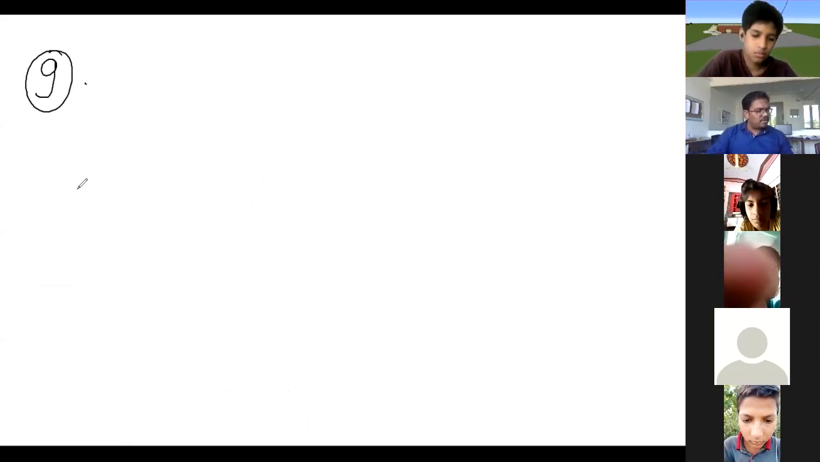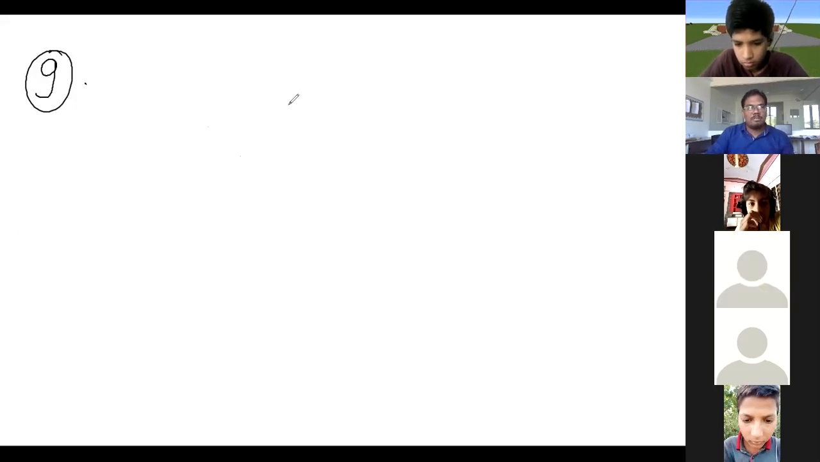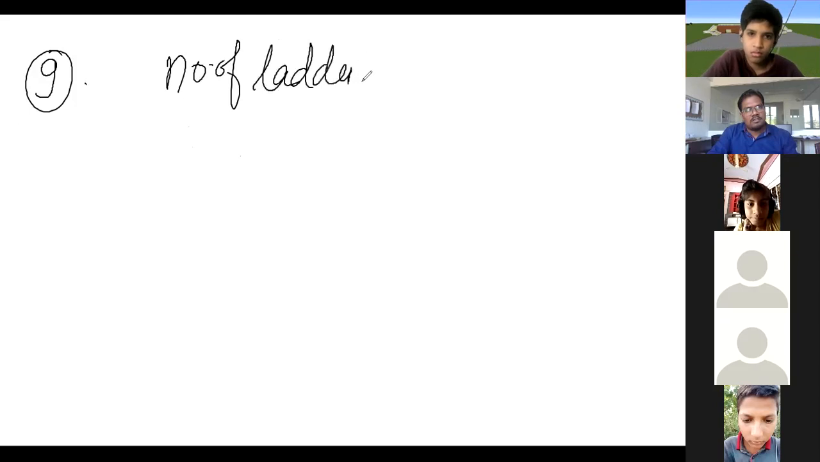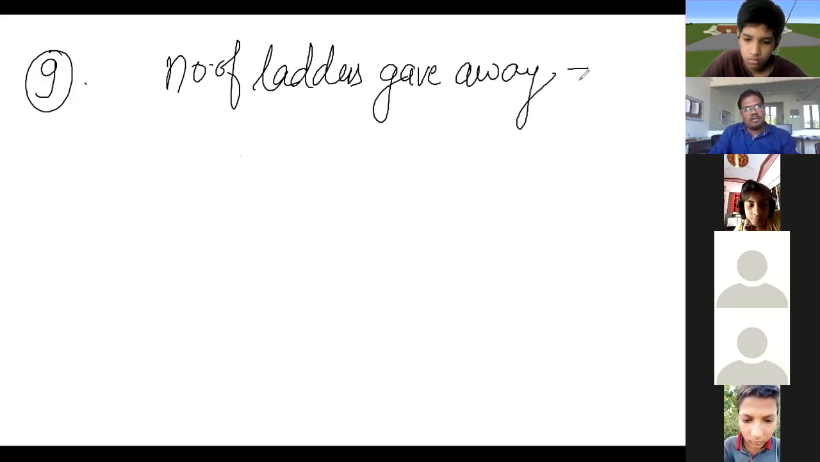Number 9. Look here. Mother has made laddus. She gives some laddus to guests and family members. Meaning, Mummy made laddus, gave some to family members and some to guests. Still 5 laddus remain. So if the number of laddus mother gave away is L, that is, the number of laddus given away, that will be L.